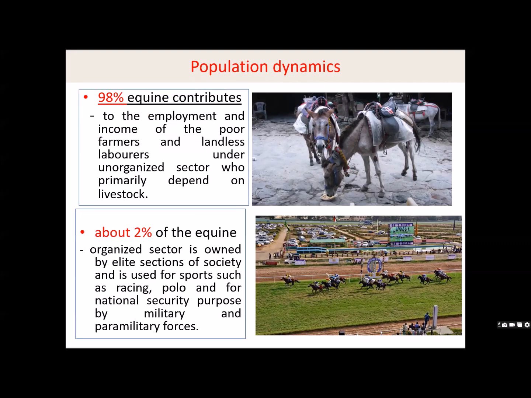Now this population, what you see, 98% of the equine is with the poor people. Only 2% you see in the elite category, that is used for race purposes. The 98% contribute to the employment and income of the poor farmers and landless laborers under the unorganized sector who primarily depend on livestock. Another 2% of the equine is found in the organized sector, mostly owned by the elite sections and also used in sports, military and paramilitary forces.